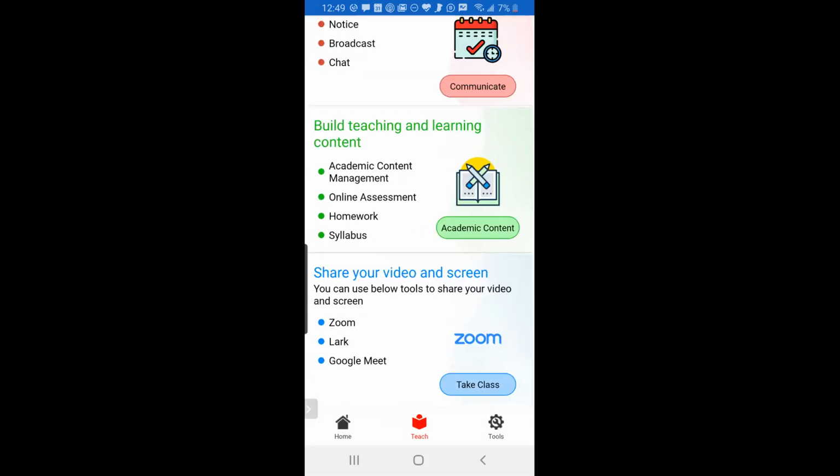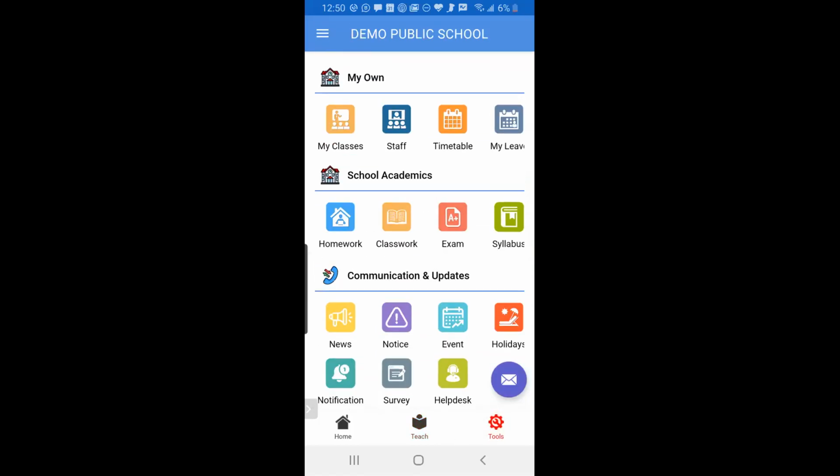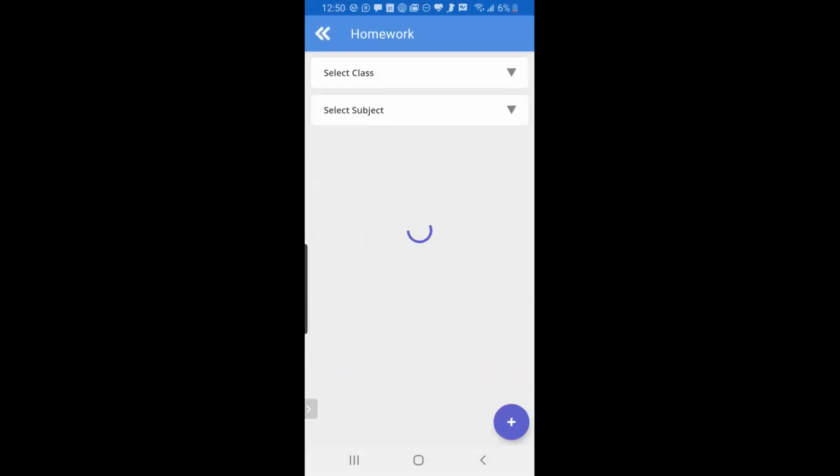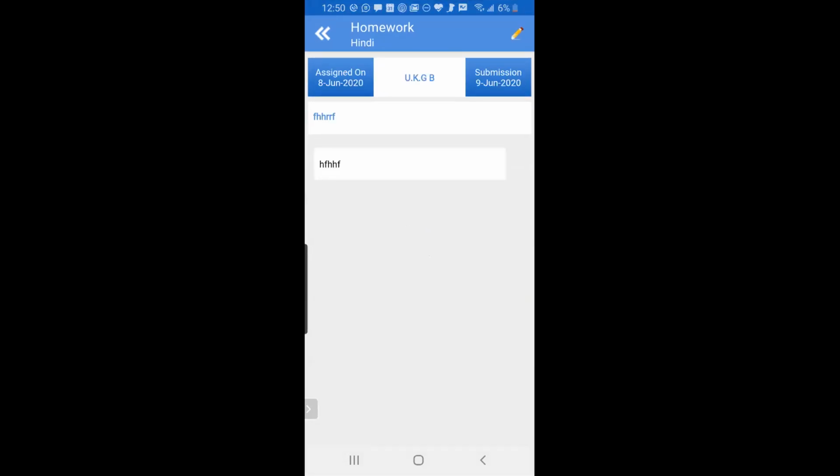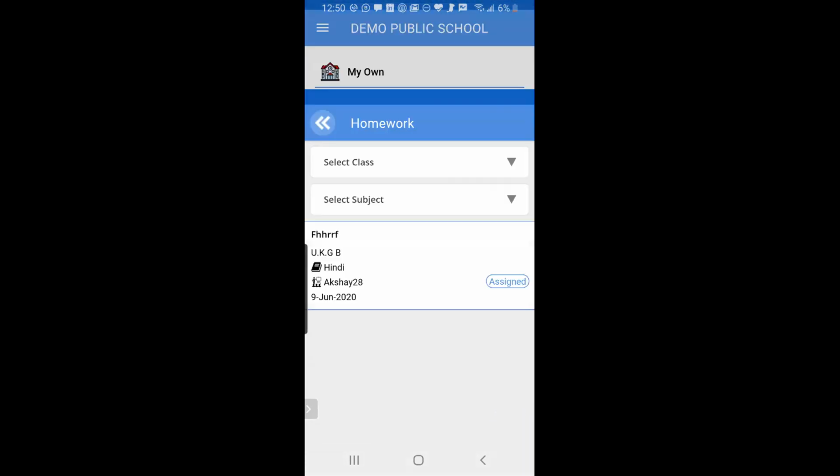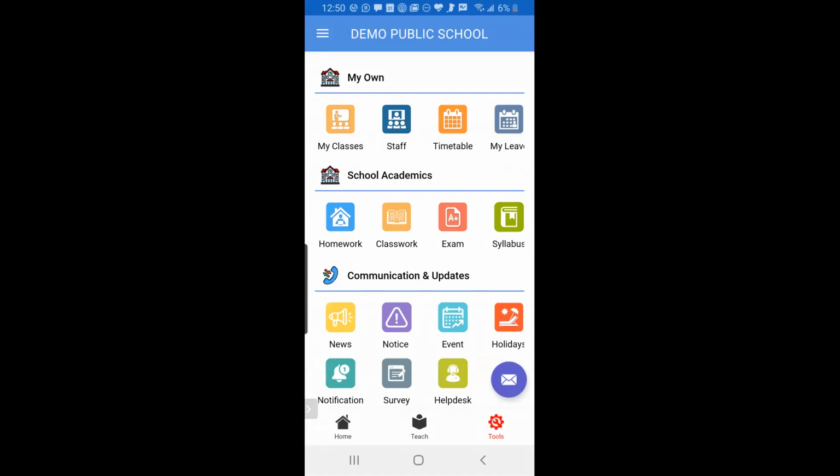My question is, we are posting the homework for the whole class. So as a parent, suppose you are uploading the homework to me, where can I see that option? The parents will be able to see the homework here, just like this. In the school academics, they will see these two menus, homework and classwork. When they click on homework, they will see the homework here, like this.